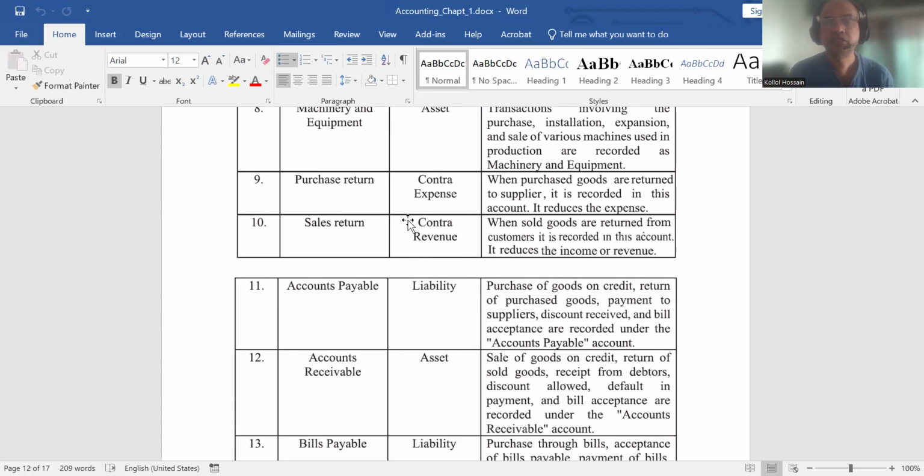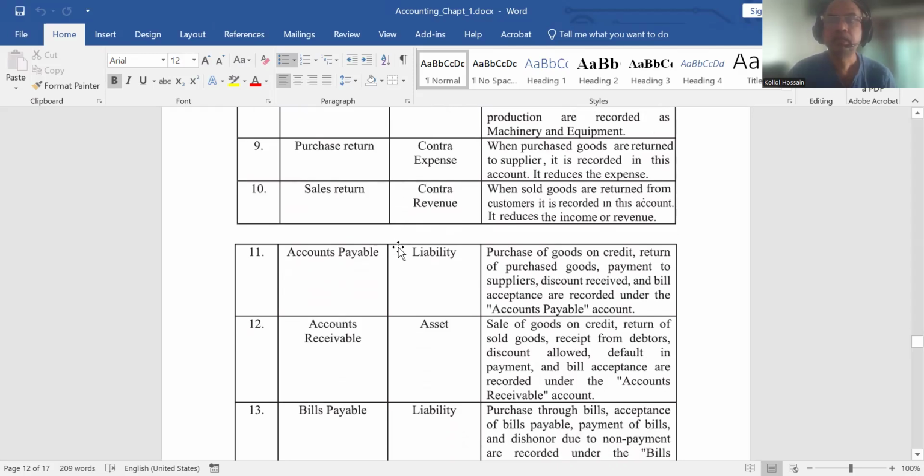What is the effect of this transaction? Say if we purchase 10,000 amount of product and we return 100 amount of product, then our net purchase will be less by 100. So 9,900. This is the effect. These effects reduce the purchase actually. That's why it's called contra expenses. Sales return, same thing. We sell and the customer returns those to us again. Then we have to deduct this amount from the sales.